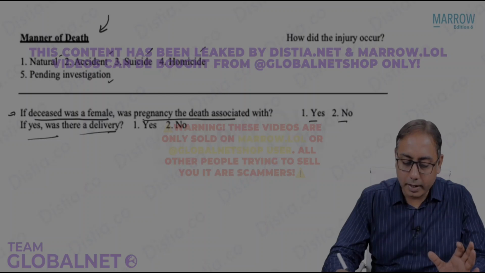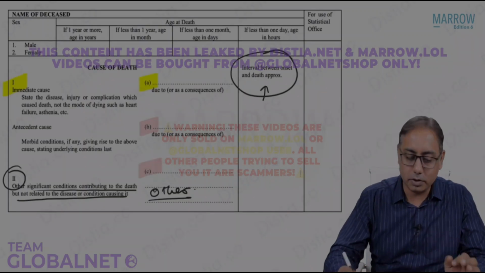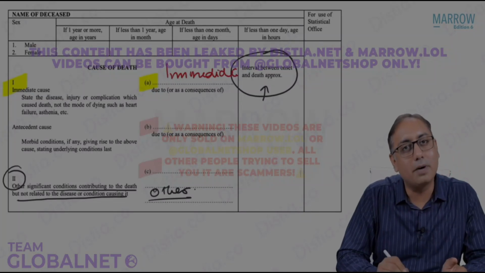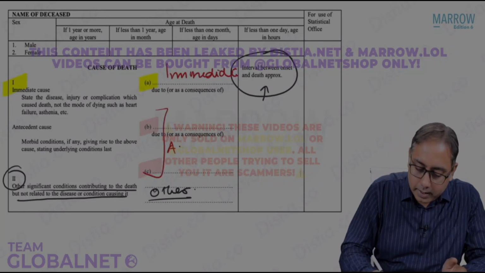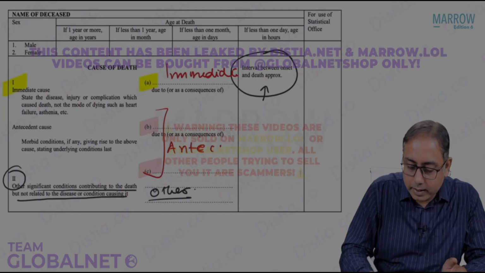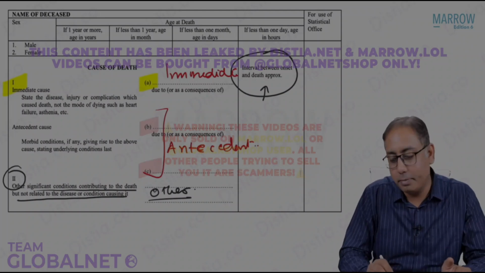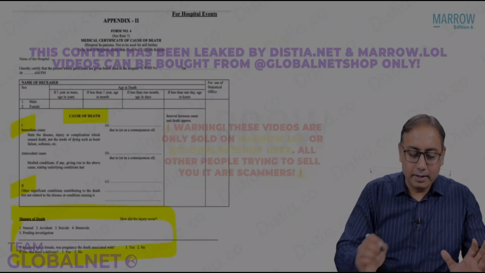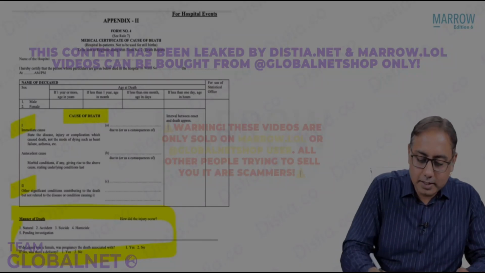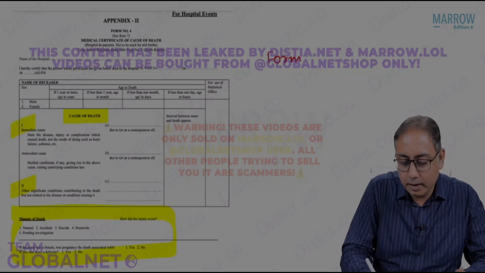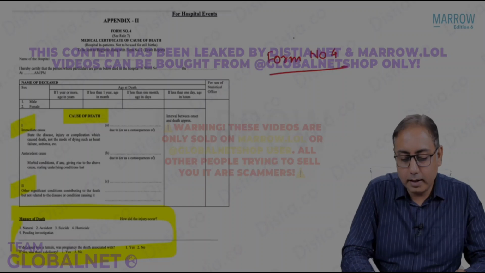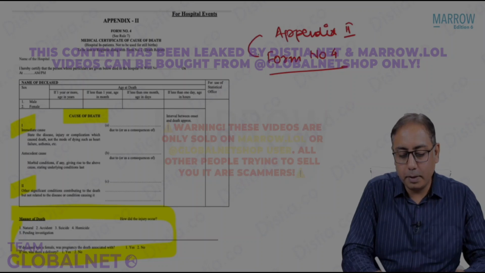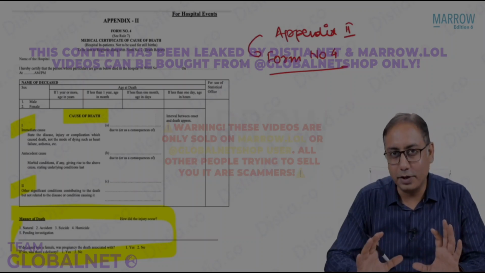Just to help you remember again, please note: the immediate cause of death is part 1A. The antecedent cause of death, repeat with me, is part 1B or 1C. Now there are just 1 or 2 points for you to know. The first thing is that the death certificate is form number 4, and this is a part of Appendix 2. Appendix 2, form number 4, you can remember this for your exam.